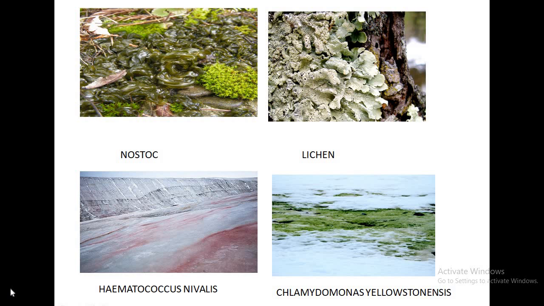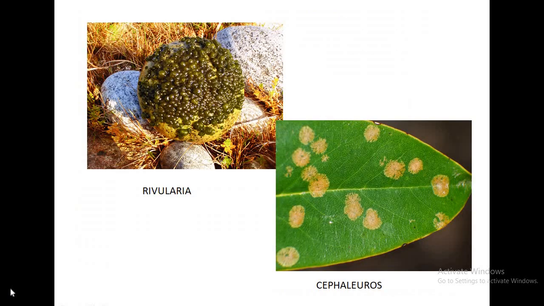Cryptophytic algae grow in ice and they make different colors of snow. The red snow is due to the presence of Haematococcus nivalis, while green snow is due to the presence of Chlamydomonas yellowstonensis. Lithophytic algae like Scytonema, Rivularia, Nostoc grow on moist and shady rocks.